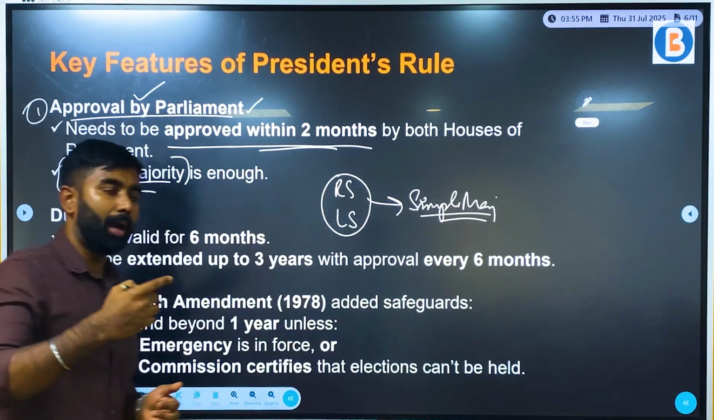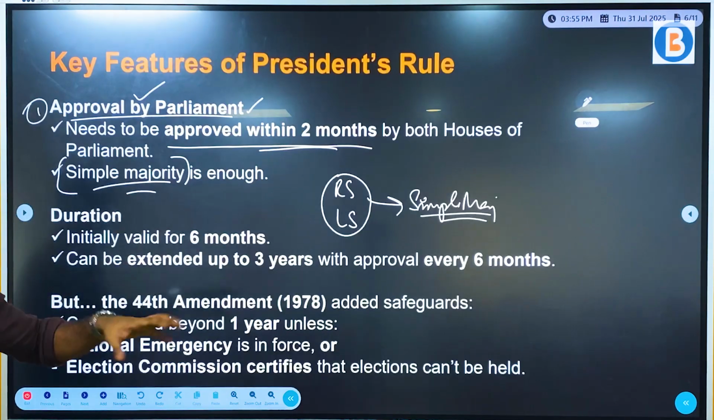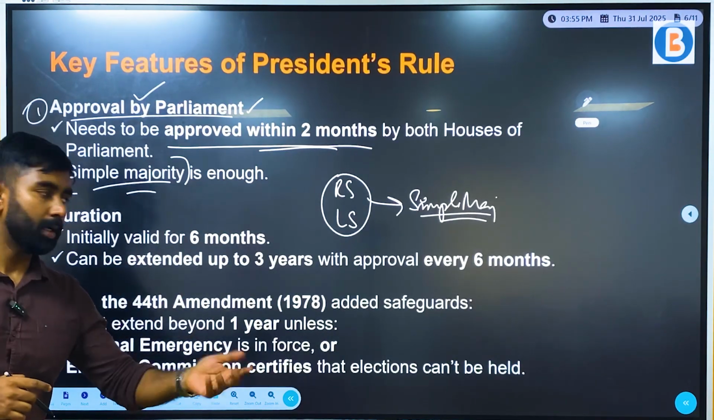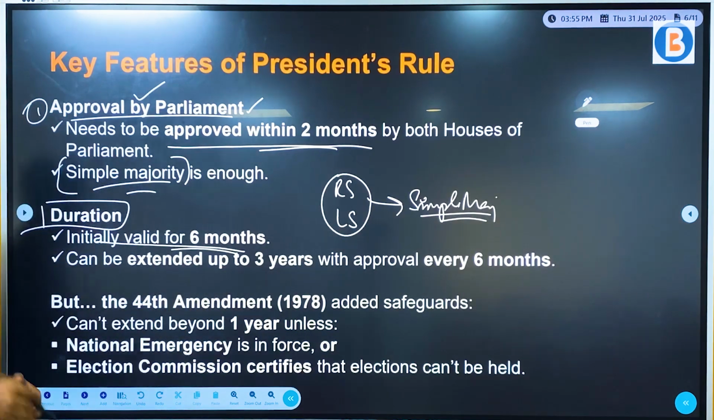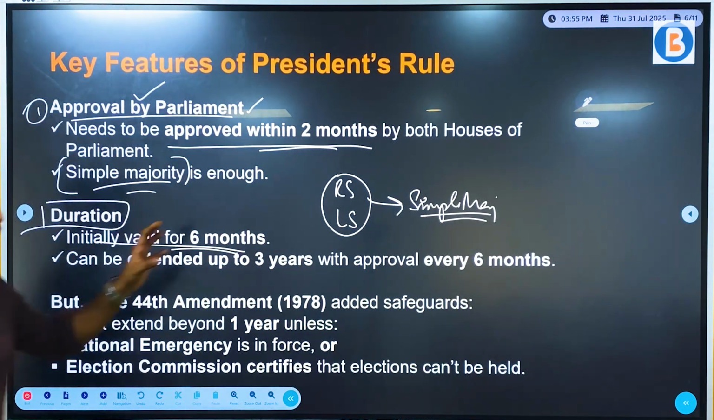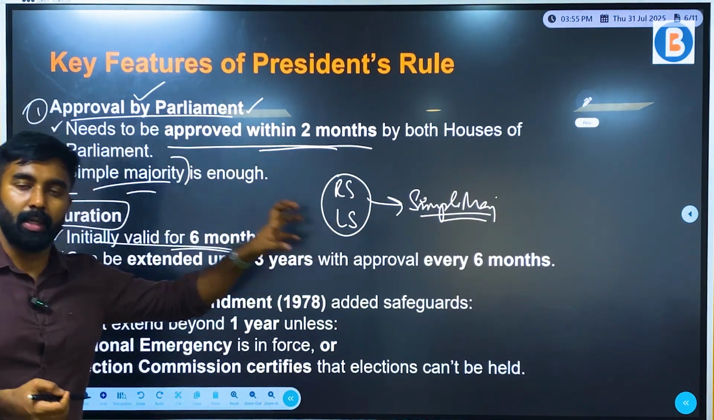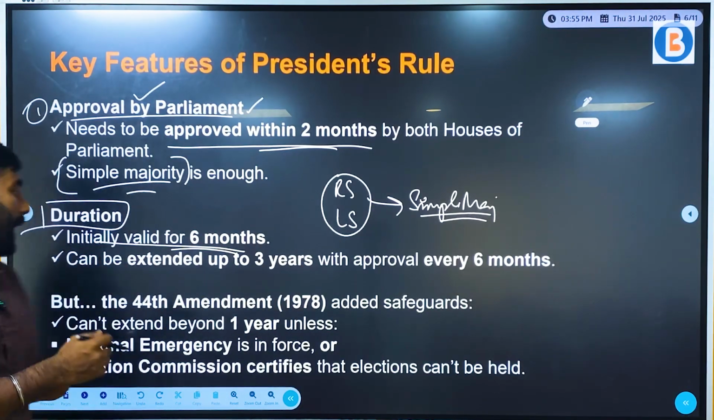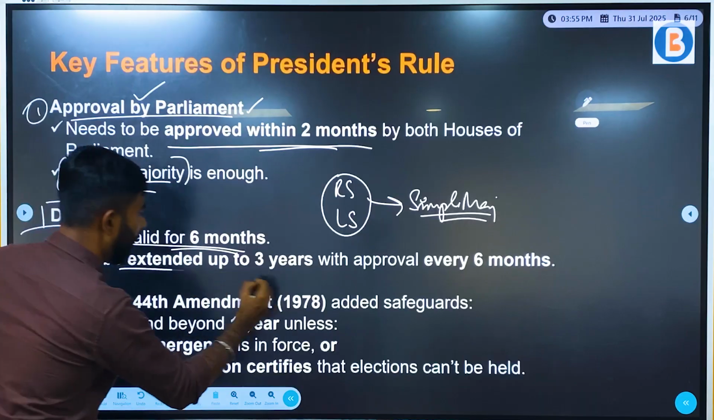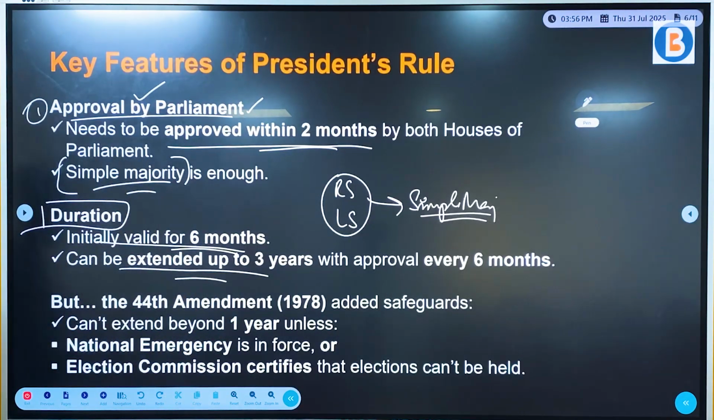They have to approve, and once after the approval, then it is considered that the president rule is imposed. So now what is the duration? It is initially valid for 6 months. So whenever president rule is imposed, it can be imposed for a minimum period of 6 months, and further, depending on how the situation turns out to be, right?